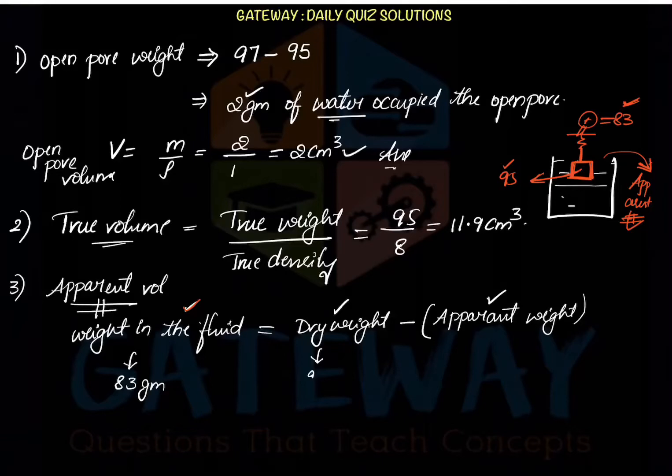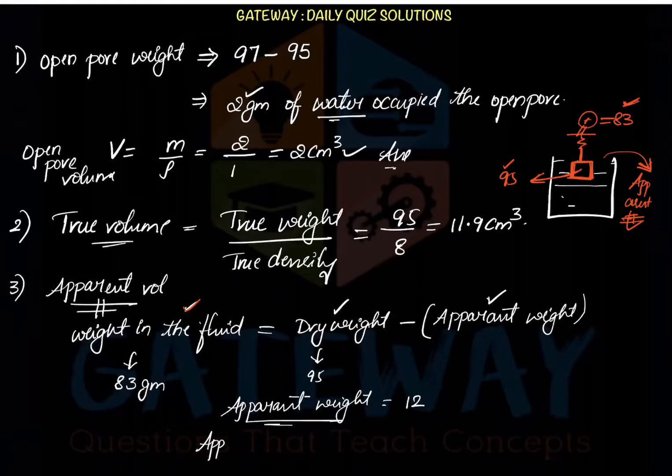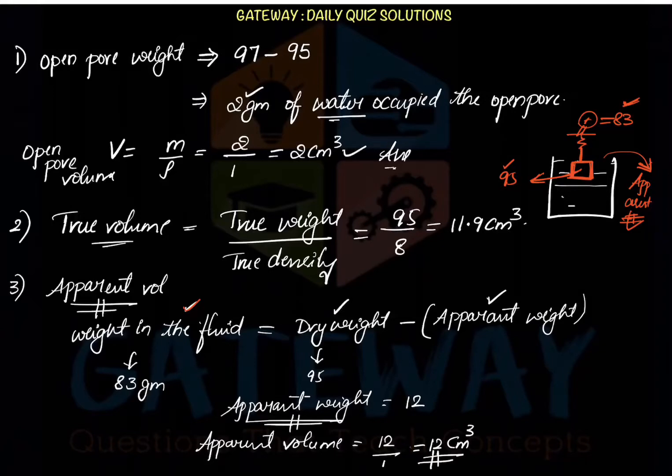So the dry weight was given in the question as 95. From that we will be getting our apparent weight. So apparent weight we will be getting 95 minus 83, and it comes out to be 12. And then once the weight was known, this is the weight of the volume displaced, right? So the apparent volume can be calculated now. The apparent volume is equal to 12 upon the density. The density we know is 1 gram per cc, and this comes out to be 12 centimeter cube. This is our apparent volume. Understood? This is our apparent volume.